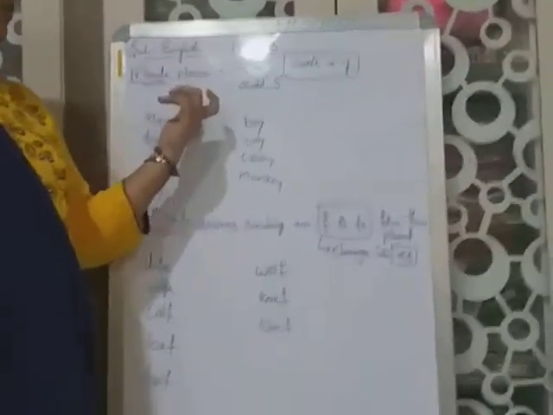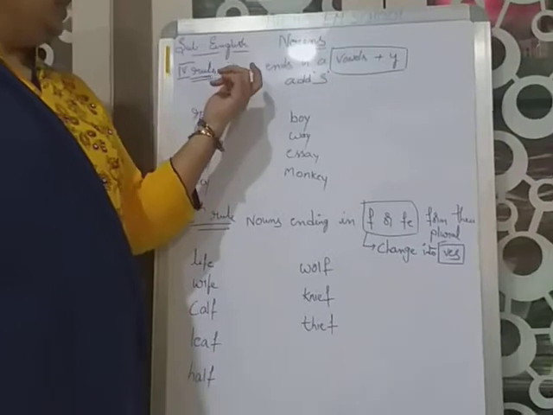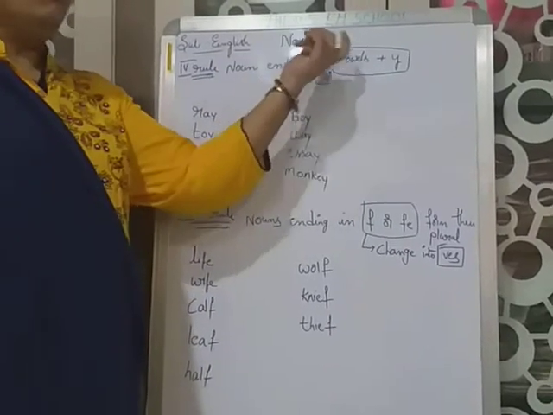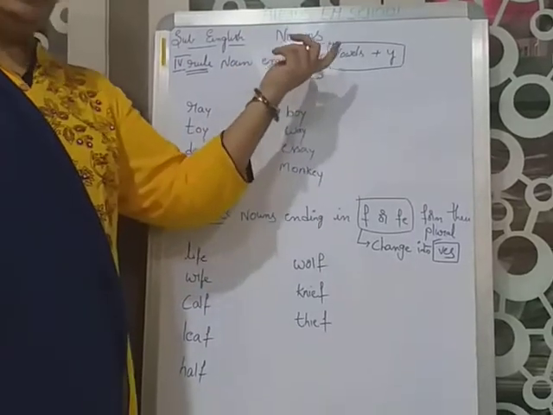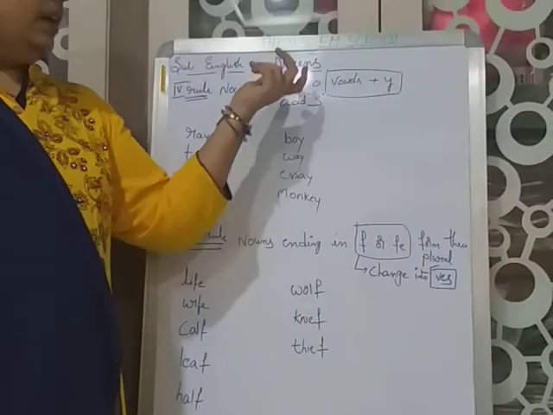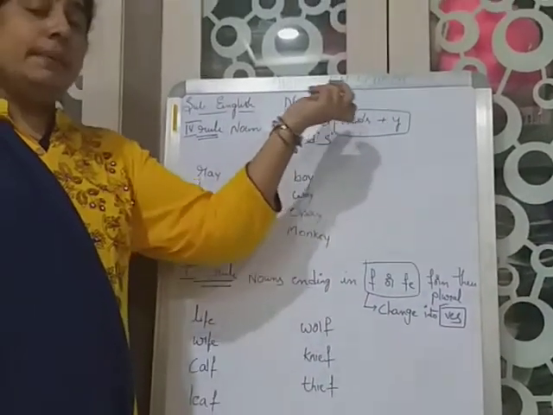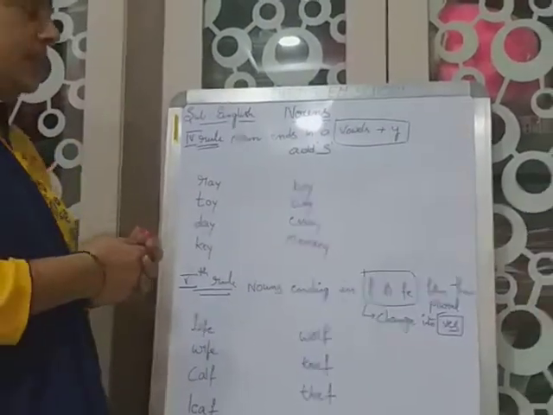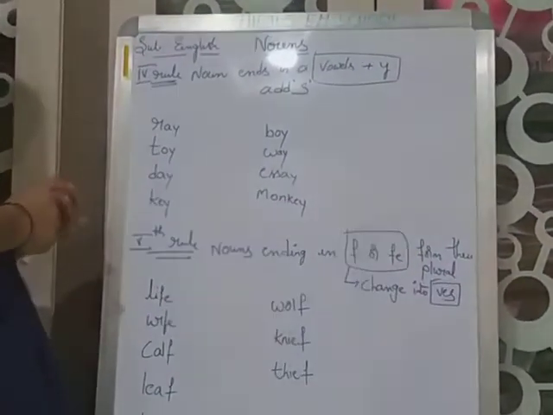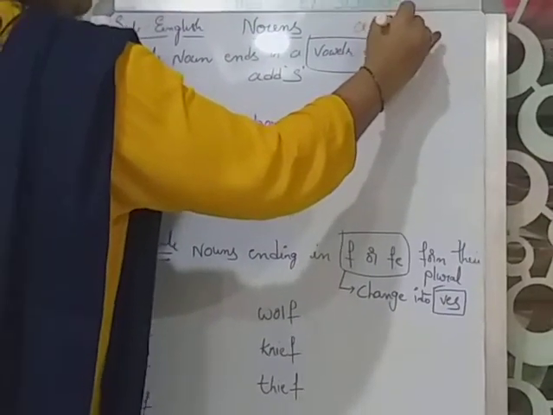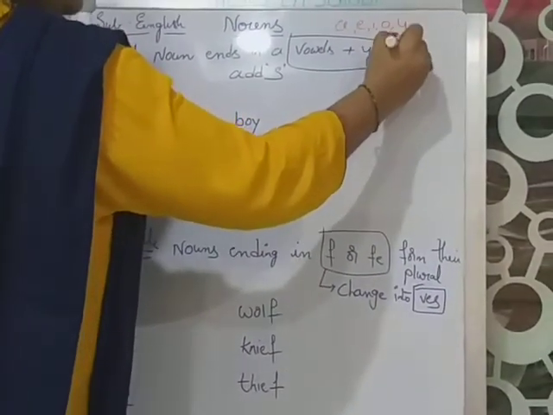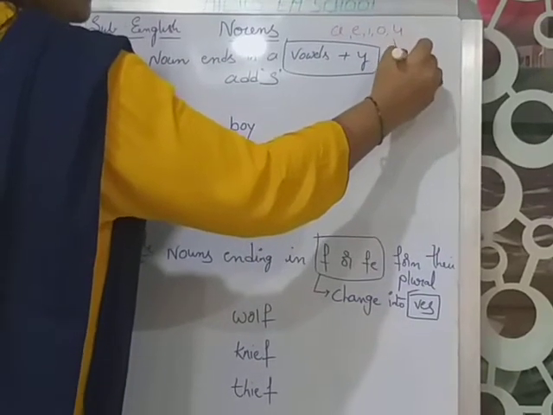Coming to the fourth rule, the nouns ending with vowels plus Y. Before, we learned consonants plus Y. And now, ending vowels plus Y. What are vowels?